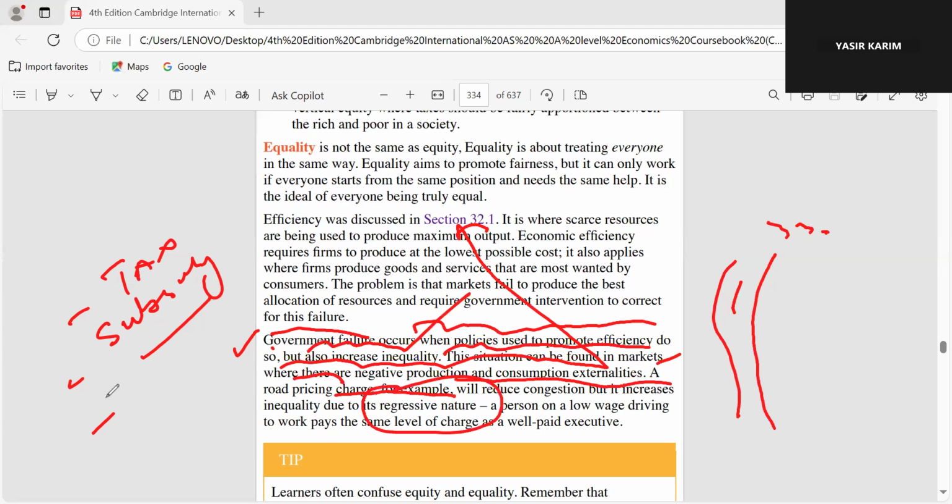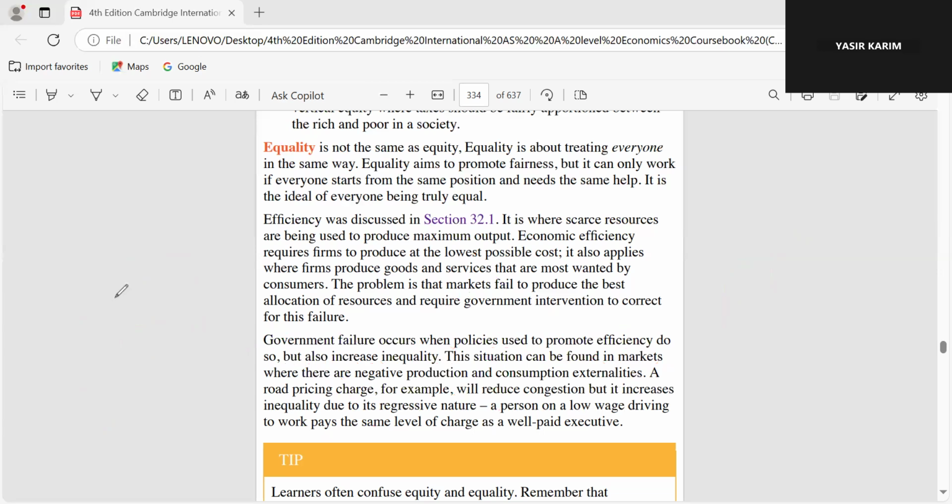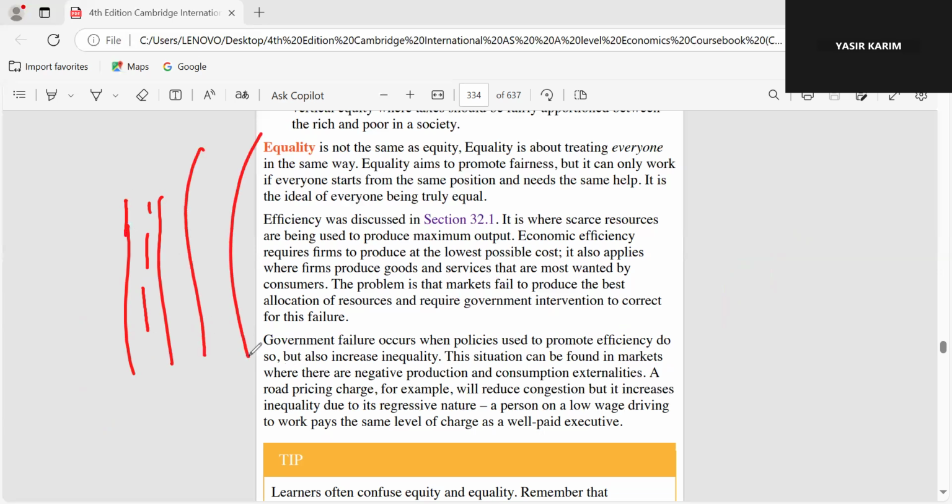What is the regressive nature of the tax? The tax which places more burden on the poor, less on the rich. So look, my car is going on the road. It's a small car, and it pays the same tax. And there is another car, a Mercedes S class. There is a difference between an S class and a Suzuki car. How can they pay the same tax? That's the regressive nature of the tax. Anyways, let's move ahead.